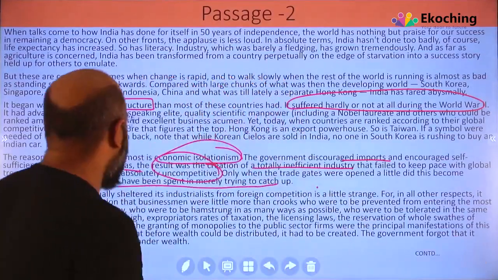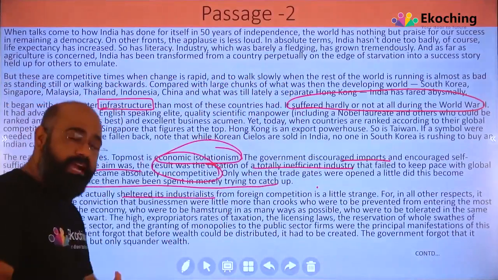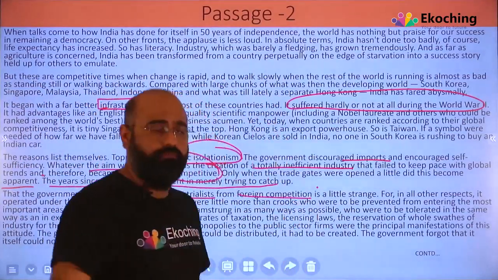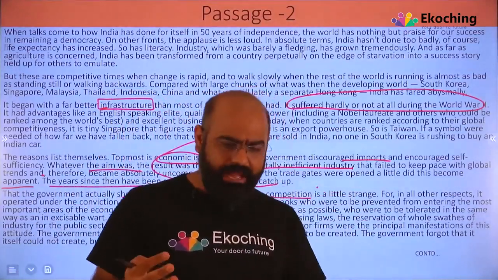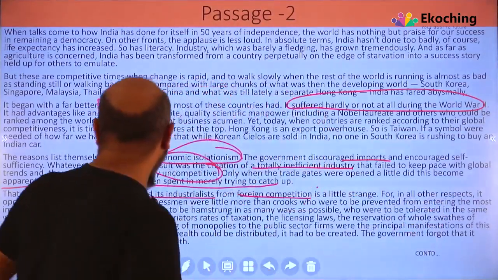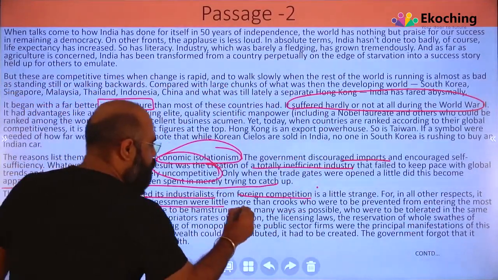Whatever the reason was, the government actually sheltered its industrialists. The government sheltered those industrialists from foreign competition. It's a little strange. The government should not do that. Let them be competitive. For in all other respects, it operated under the conviction that businessmen were little more than crooks.